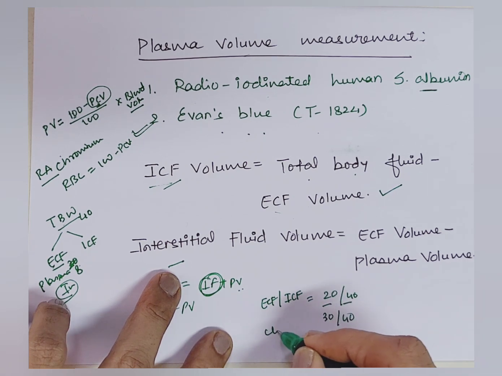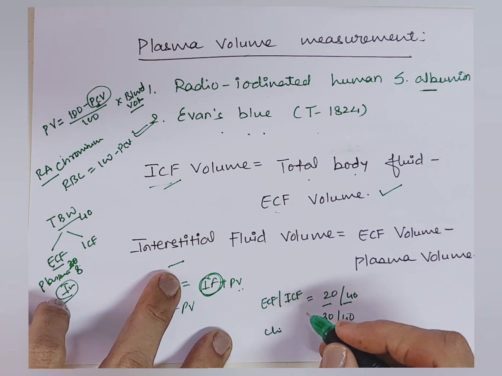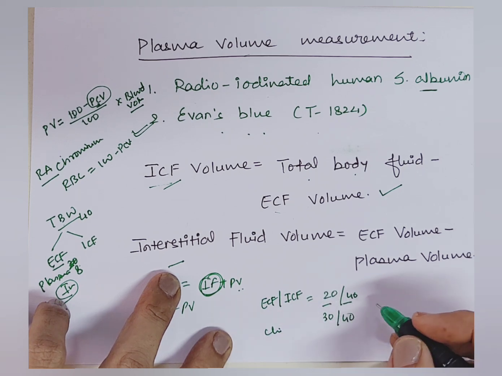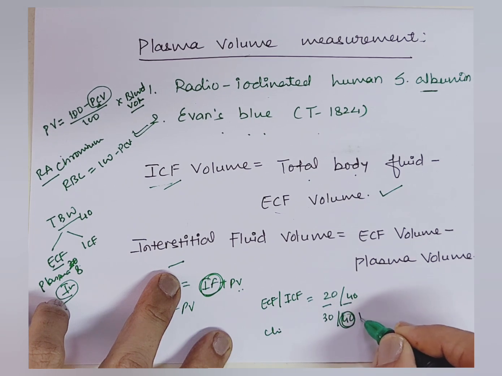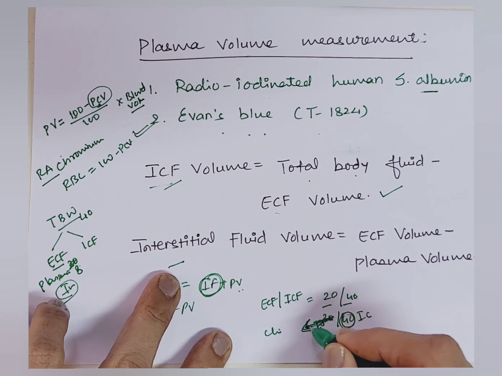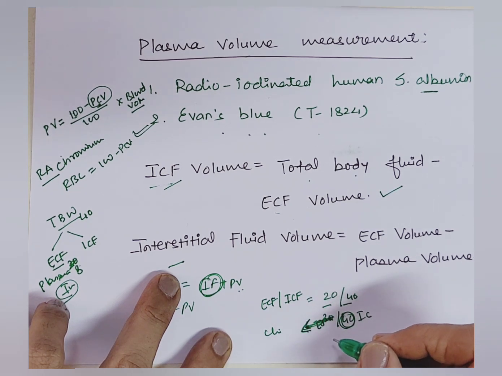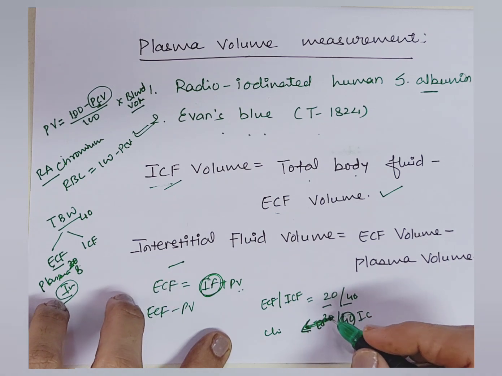So dehydration develops rapidly in children. Why? Because there is less intracellular fluid and more extracellular fluid, and this will be removed in case of dehydration. Suppose the child is having diarrhea or vomiting, so dehydration is common in children.